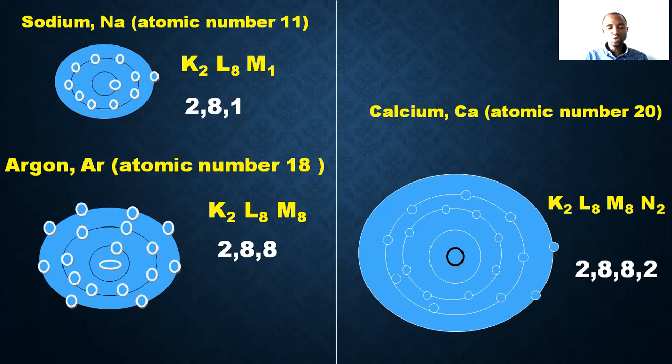We have K2L8M8. As you can see, the diagram is telling you the number of electrons that it contains. Altogether is 18. The last one is calcium. We have here K2L8M8N2. That is calcium, and that is the diagram. It depends on the way you want to draw the diagram. What is important there is to get the maximum number of electrons that it contains altogether.